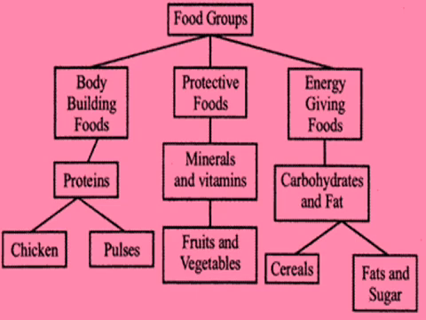Protective food means minerals and vitamins. These are all available in fruits and vegetables. Energy giving food: carbohydrate and fat are the energy giving foods. Cereals and fat are found in fatty components as well as sugar.